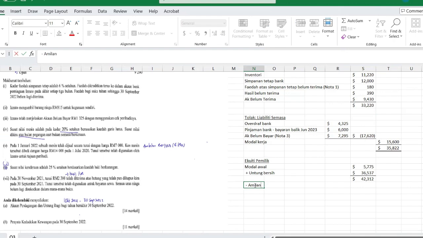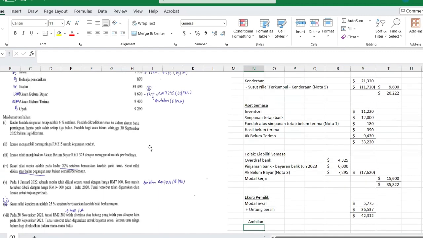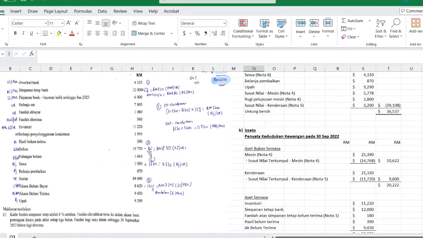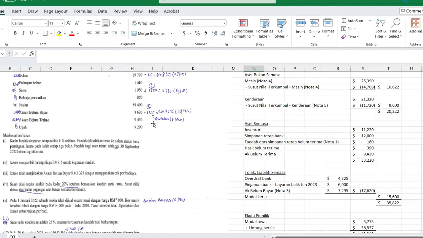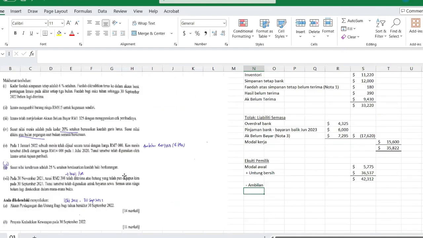There are a few items in the ambilan to take note from our working earlier on. You can prepare a separate working, or you can do a small working here. There's ambilan barang niaga 815. This is not ambilan, just a minute. This note, let's read again. 1325.